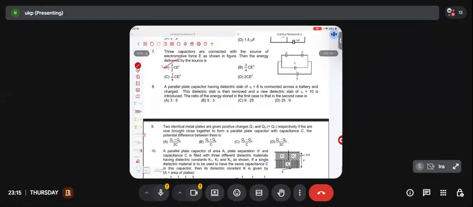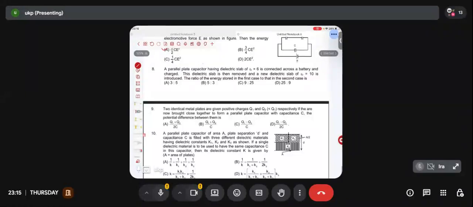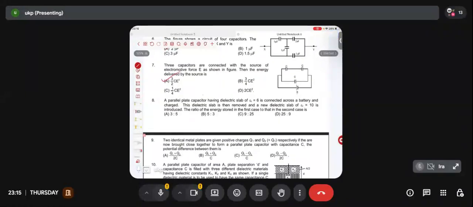Okay, go ahead. In question 7, couldn't we have used half CV square? Half CV square is the formula of what? Which formula is half CV square? That is the energy stored in a capacitor. What is the question?